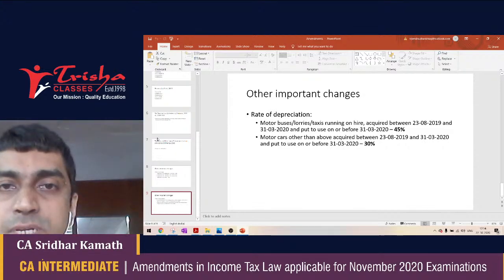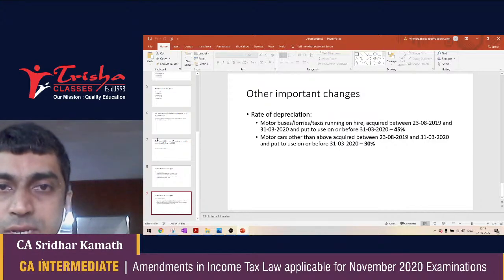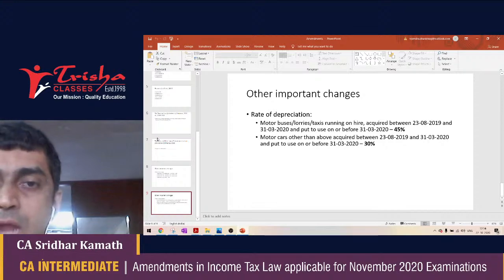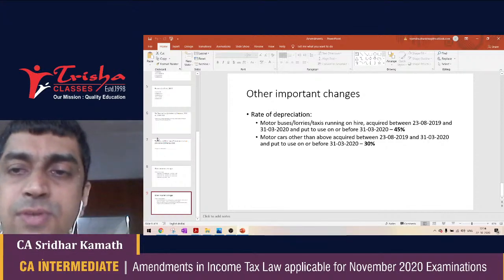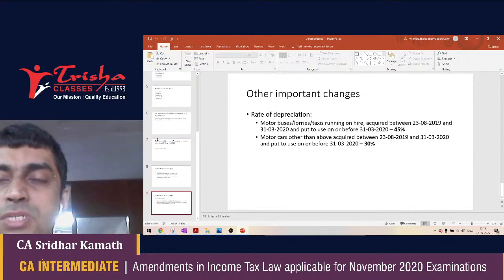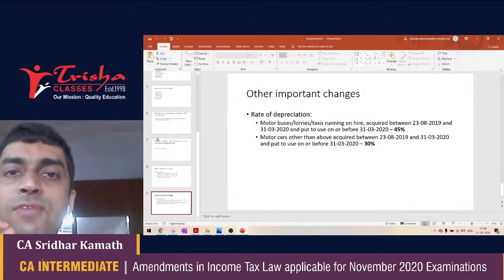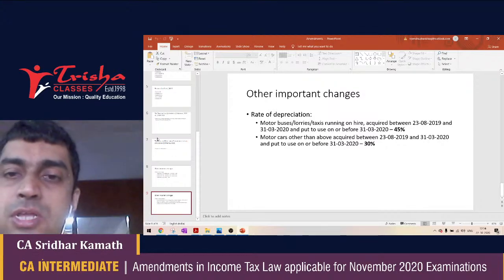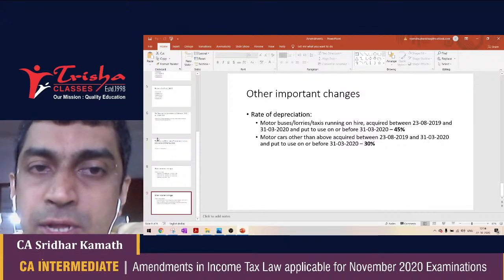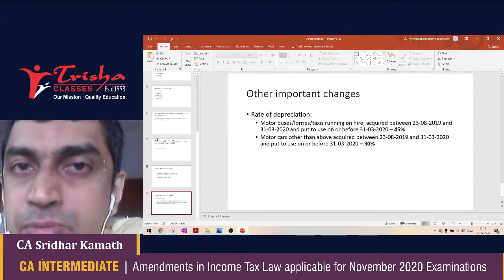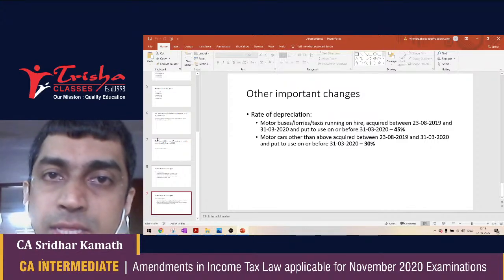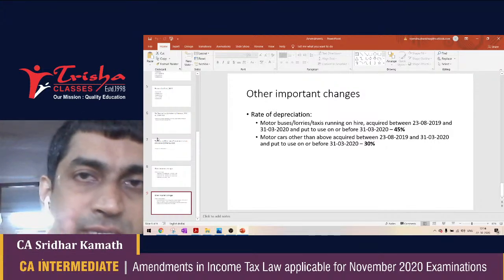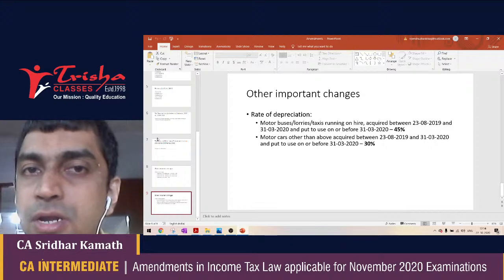So if you are purchasing vehicles on hire between 23rd August 2019 and 31st March 2020 and putting them to use any time between these two dates, the rate of depreciation applicable would be straight away 45%. Students, please note, in income tax, the proportionate depreciation concept is not applicable. Either it's the full rate or 50% of the full rate. It is either the normal rate or 50% of normal rate.